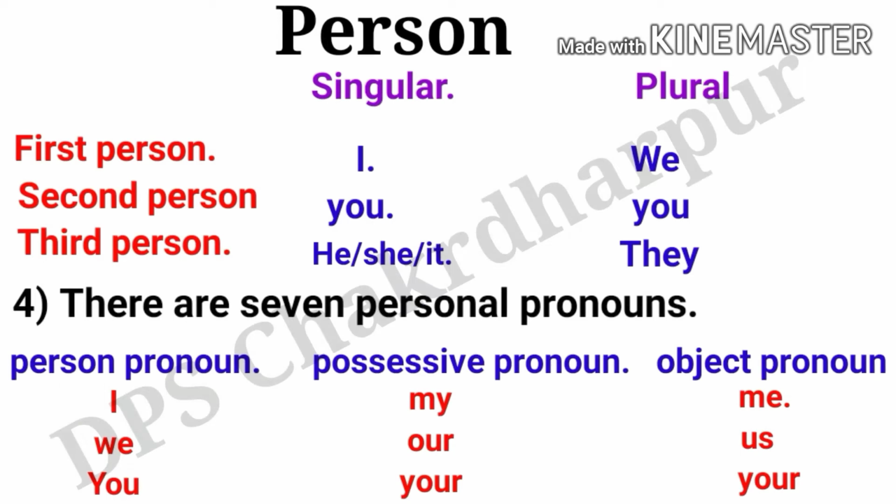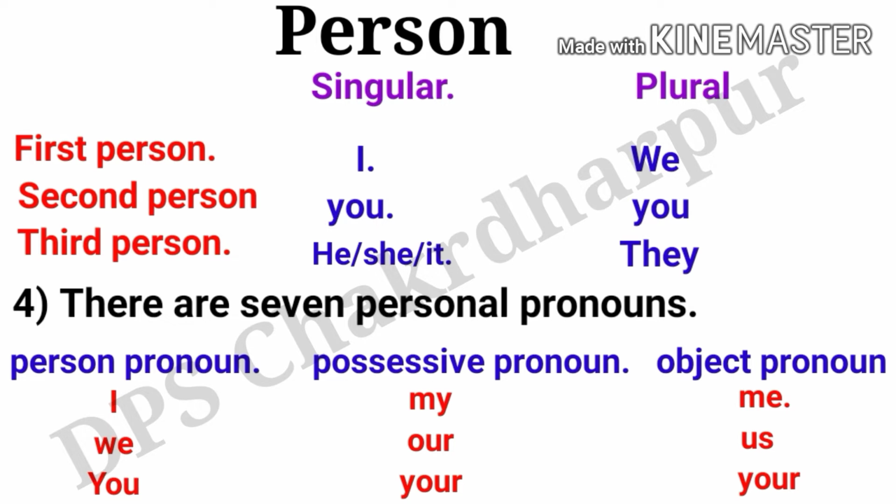Welcome back once again students. So here is person. As you know very well, there are 3 kinds of persons: first person, second person and third person. So first person singular is I, first person plural is we, second person singular is you, and second person plural is you, and third person singular is he, she, it, and third person plural is they. So let's see the next.